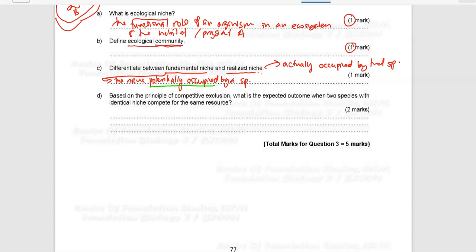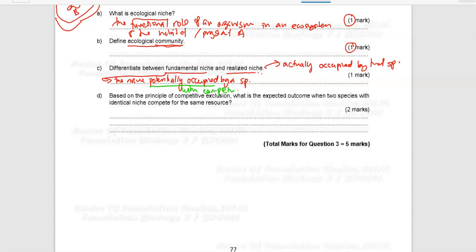So what does it mean by potentially occupied? It is when the species can survive and occupy the surroundings without the competition of another species. That is fundamental niche, without competition.